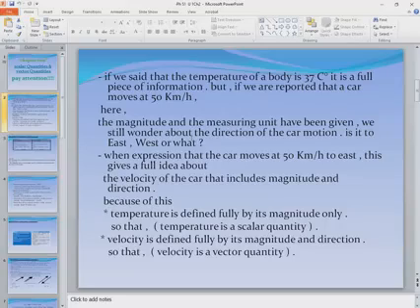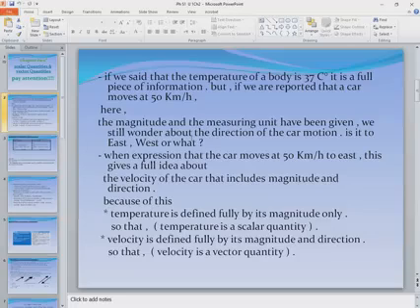So velocity is considered a vector quantity, speed is considered a scalar quantity. This means velocity contains inside it the speed, because speed is the magnitude only.